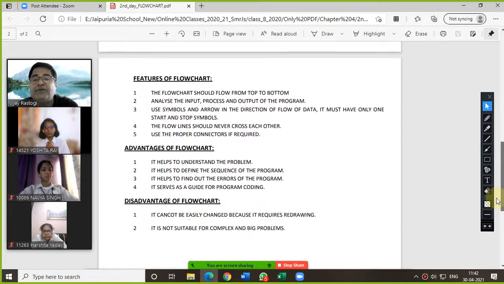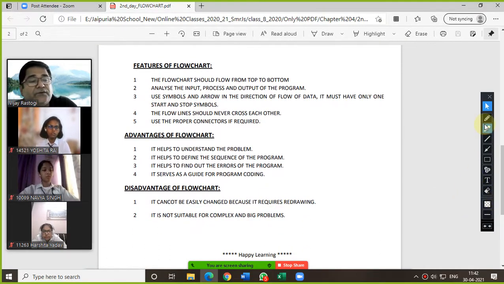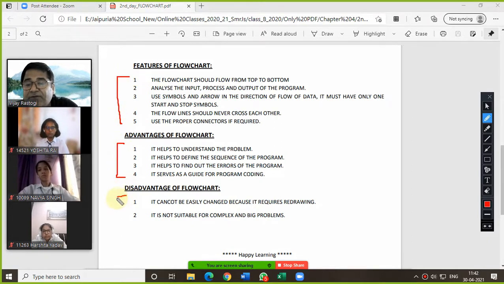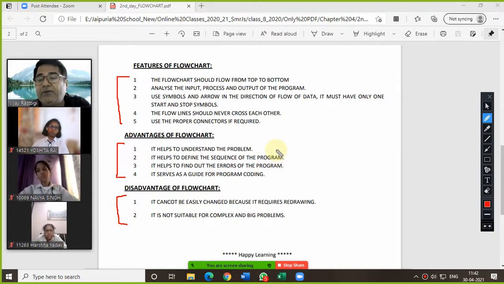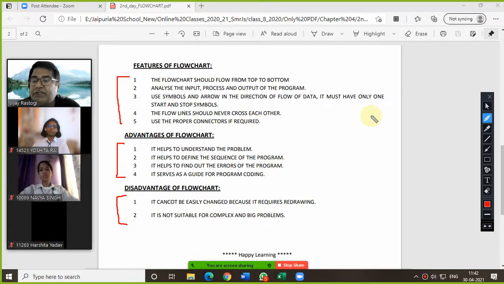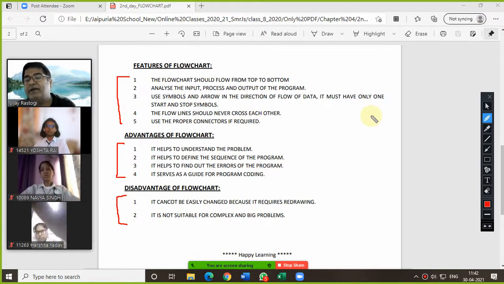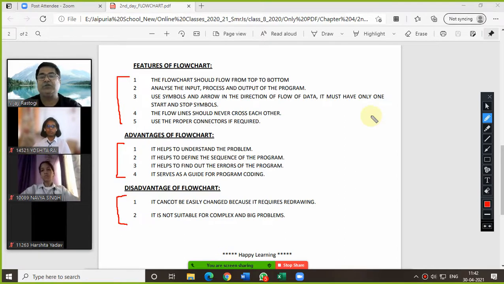now we will discuss the features of flowchart. This is very important. There are so many features and we have covered all. In the exam, no need to write all. Maybe we will ask 2-3 features or advantages and disadvantages. In your own language also you can write. So what are the features of flowchart?